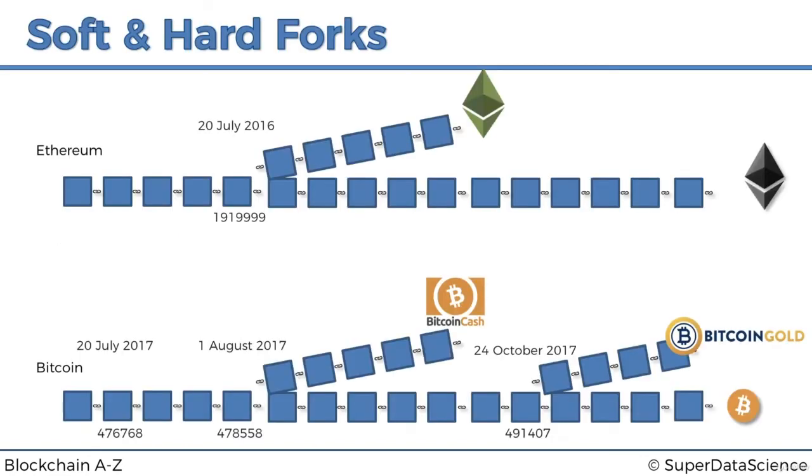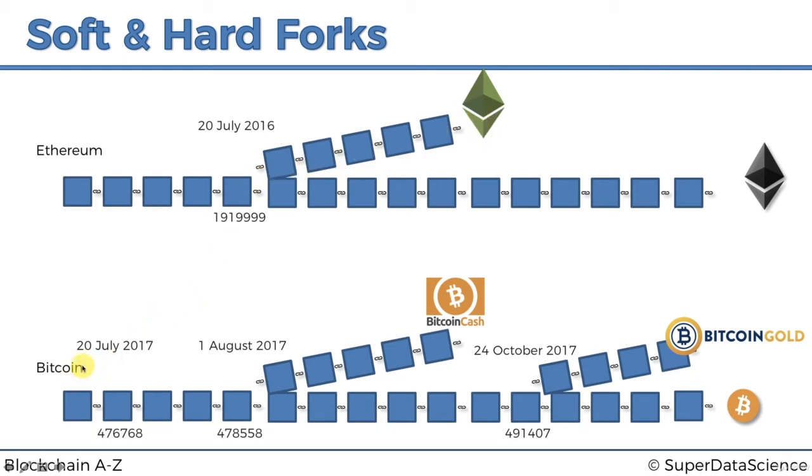Alright, so previously we left off where we talked about the real life examples of soft and hard forks in the Ethereum and Bitcoin chains. So just to quickly recap, we saw that on the 20th of July 2016 there was a hard fork in the Ethereum chain because of the attack on the DAO, and Ethereum wanted to revert the transactions in that attack, and those miners who agreed continued with Ethereum. Those miners who disagreed continued with Ethereum Classic.